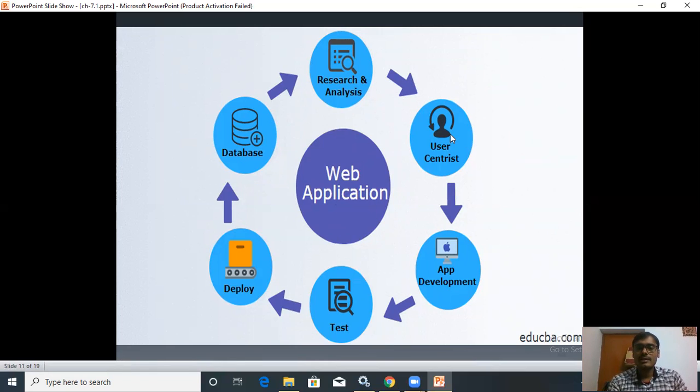This is the user centric app development test. So first, if the user wants to use that app, first app development will take place, then it should be tested, it should be deployed, then the database of that app will be created, then research and analysis takes place.